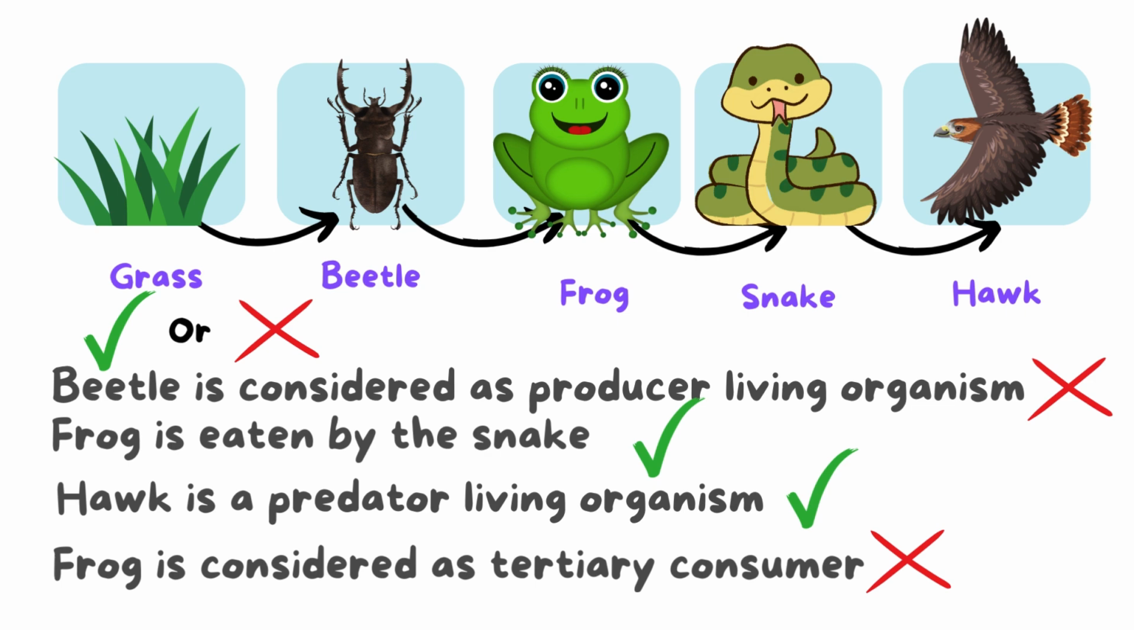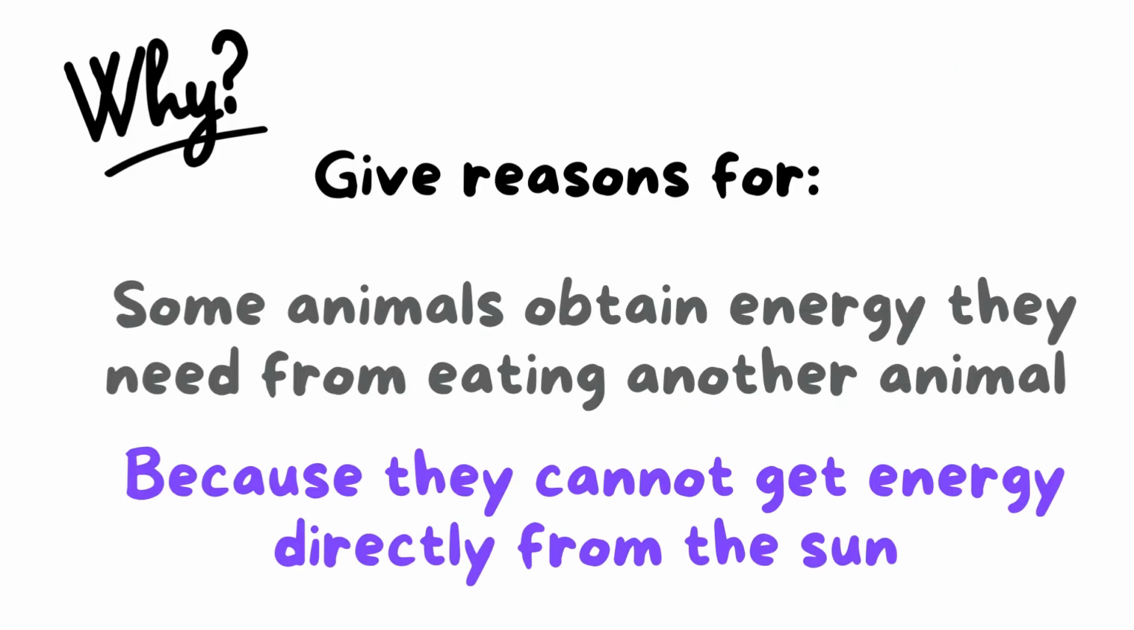Here we have a question. Give reason for: some animals obtain the energy they need from eating another animal. Why? Because they can't get energy directly from the sun, or because they can't make their own food and get energy. Both of them are correct answers.